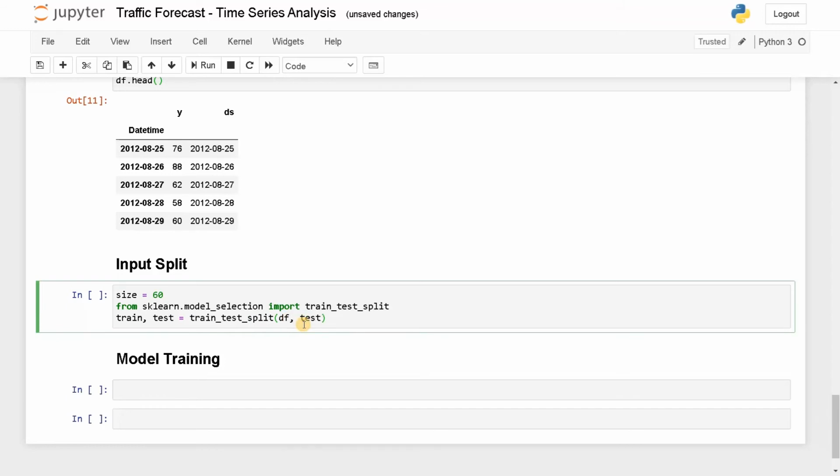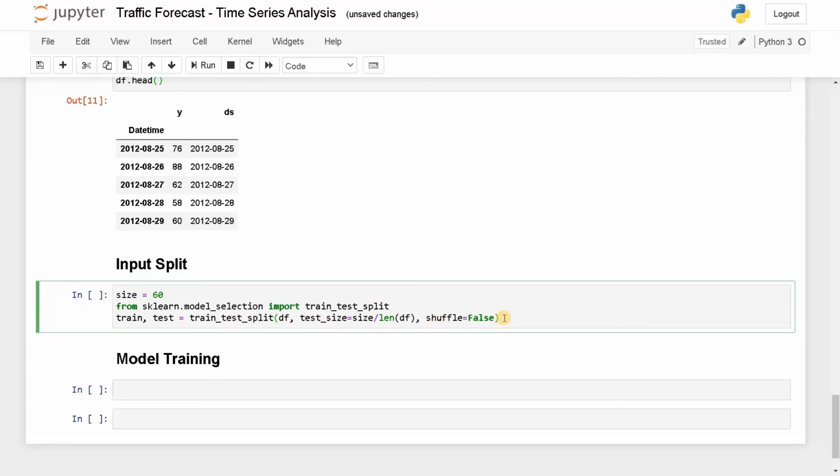Now test size equals size divided by len of df. So we don't have the exact percentage. That's why I'm using size divided by length of df. It will give us a percentage. Now shuffle equals false. So it should not shuffle the data.